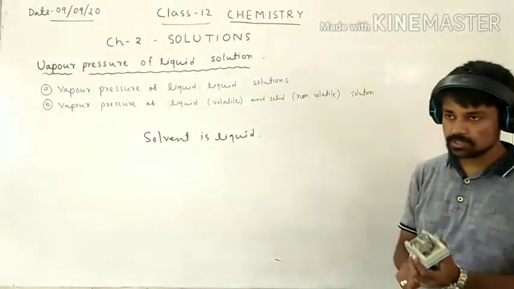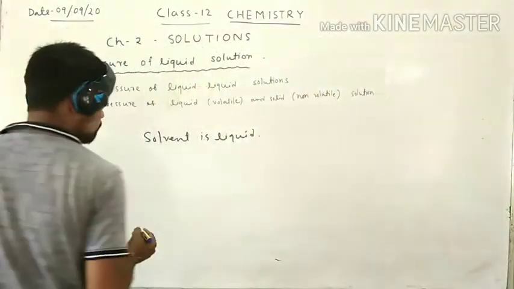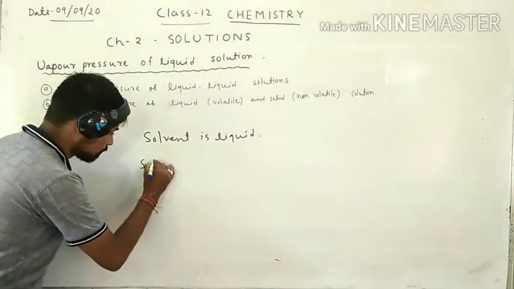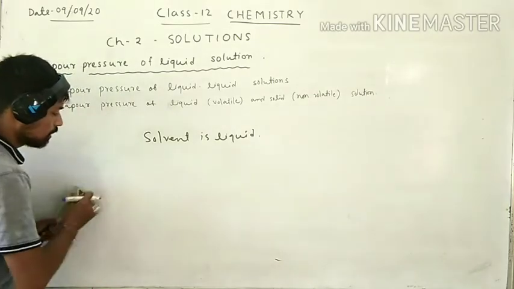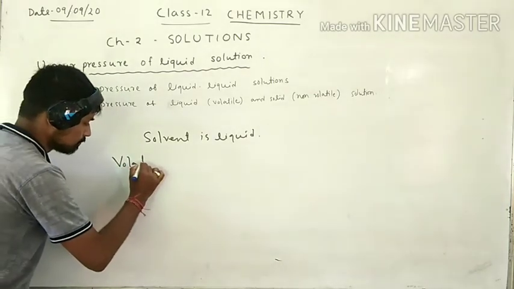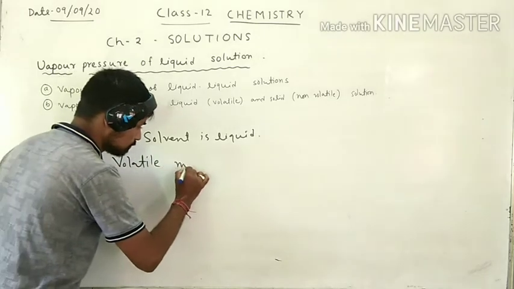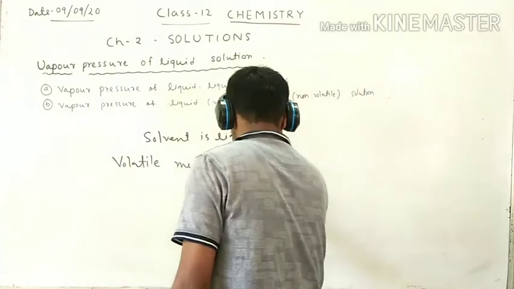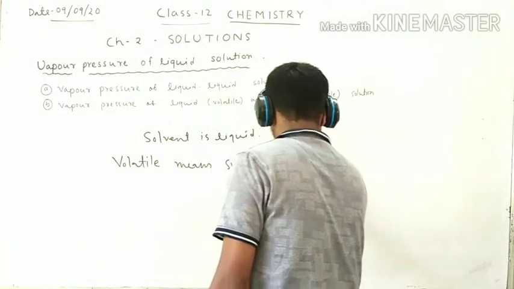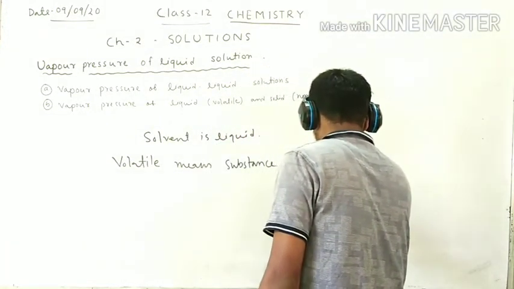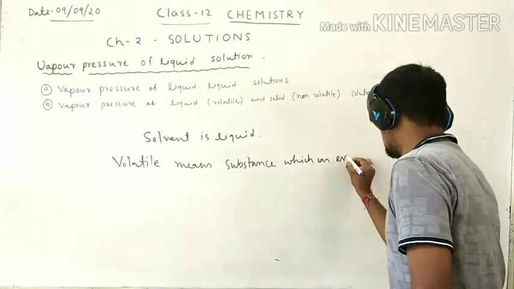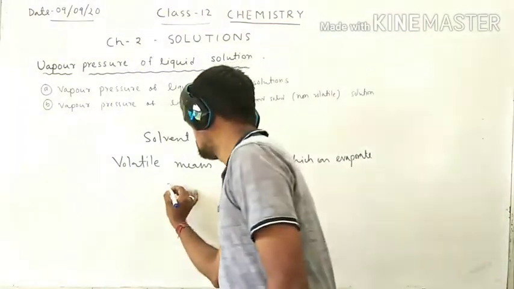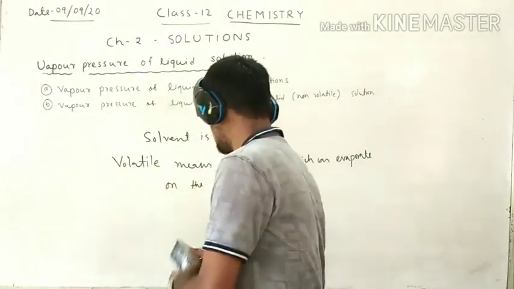Volatile substance means a substance which can evaporate easily.